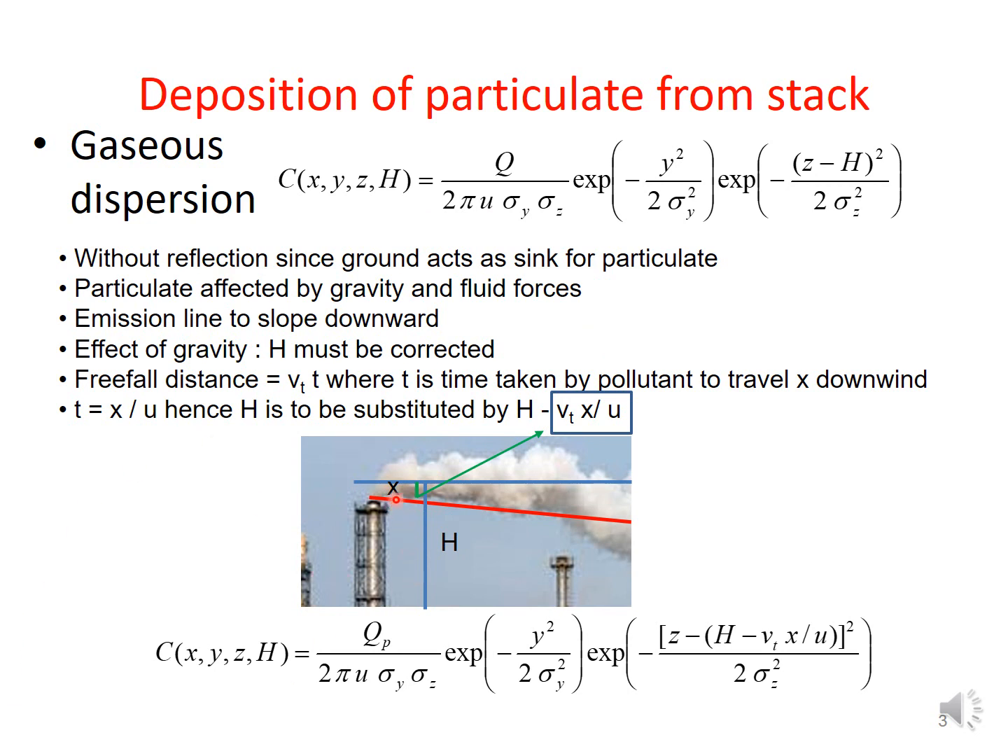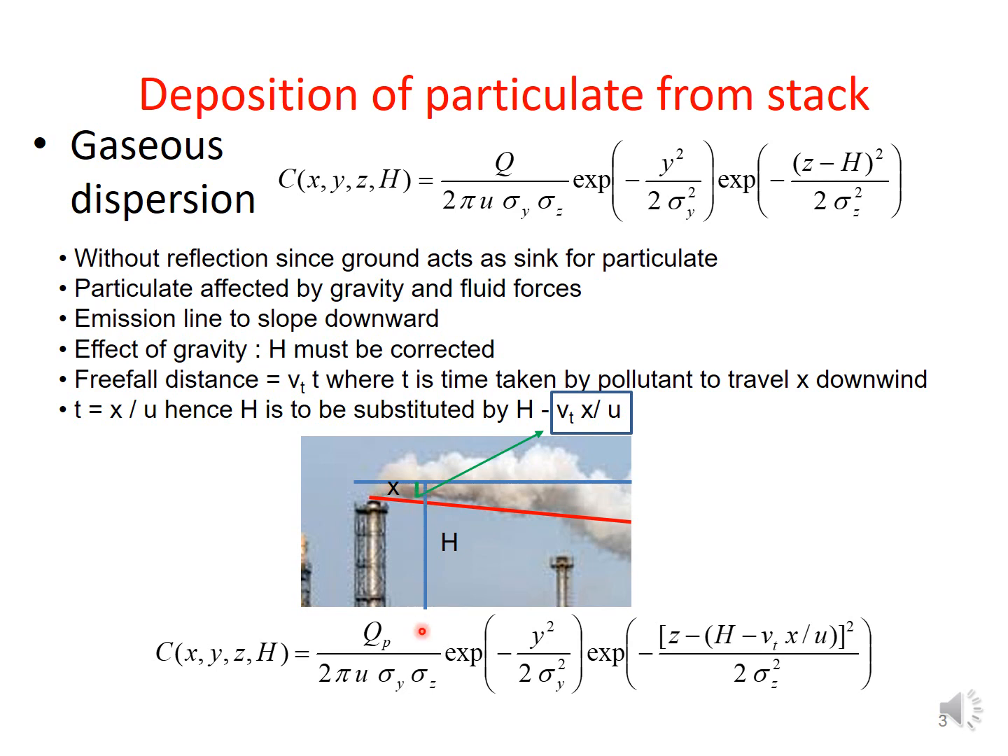As this H is valid more in the immediate vicinity, just at the top of the stack, but as the plume leaves the emitting point, it is coming downward. That means the H plus delta H, that is capital H, the way we had considered from the origin, that is the bottom of the stack, cannot be considered as it is. Hence, this H needs to be corrected.